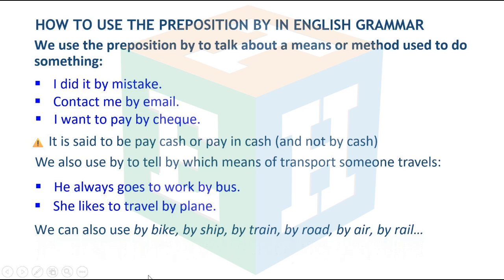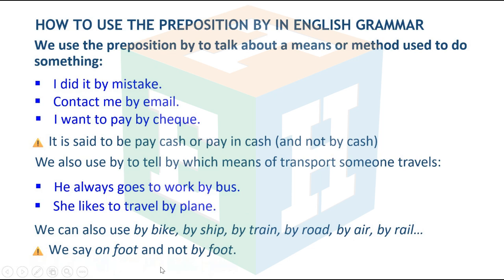We can also use by bike, by ship, by train, by road, by air, by rail.